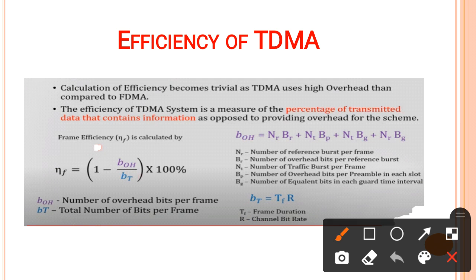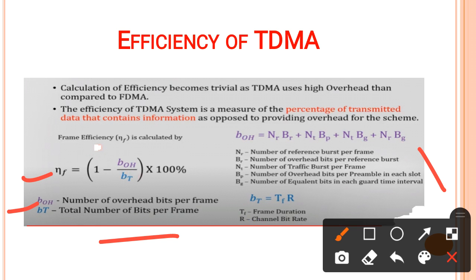Efficiency of the TDMA frame can be explained with the help of the formula: (1 minus BOH divided by BT) multiplied by 100, where BOH is the number of overhead bits per frame and BT is the number of bits per frame. So we know that the total frame consists of one frame. One frame consists of a preamble and the trial bit. Preamble and the trial bit are nothing but the overhead bits.